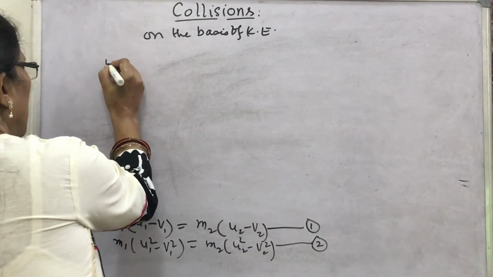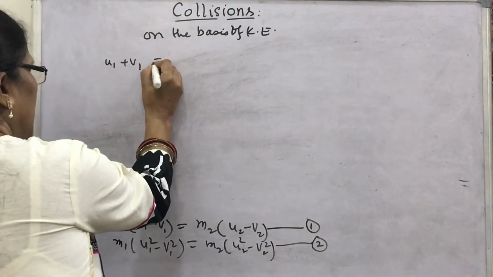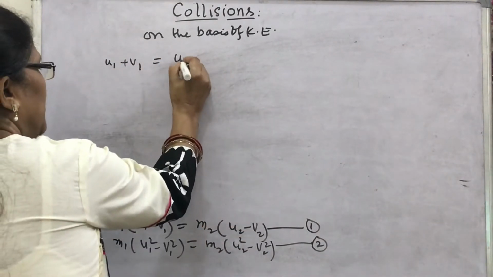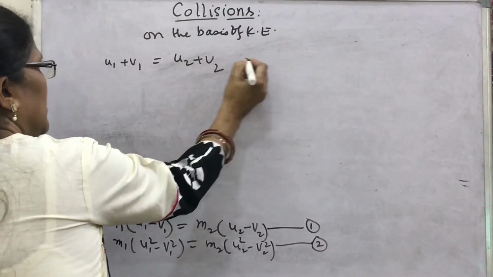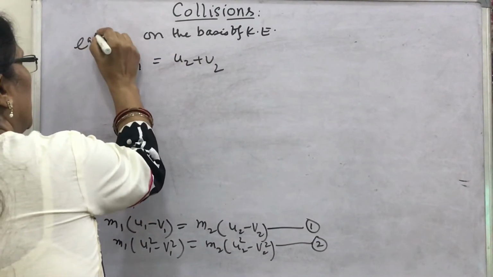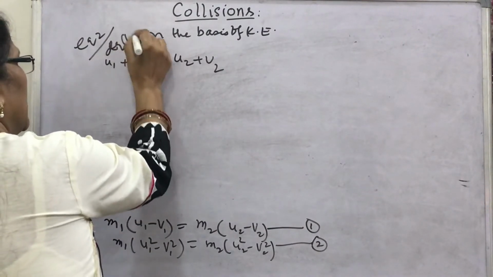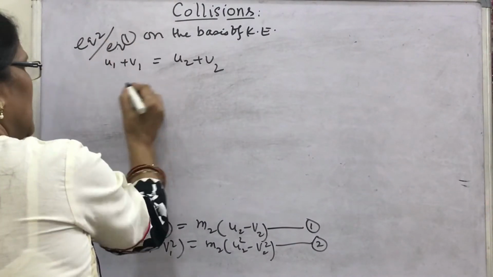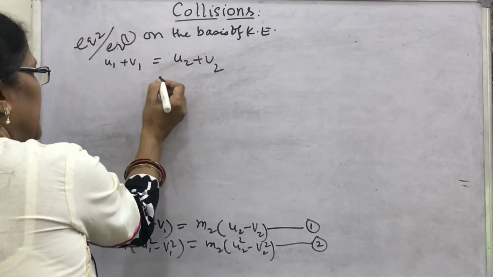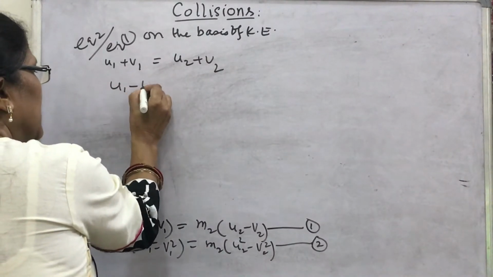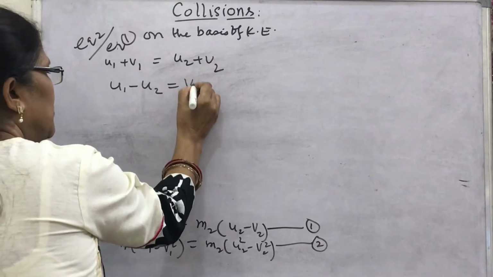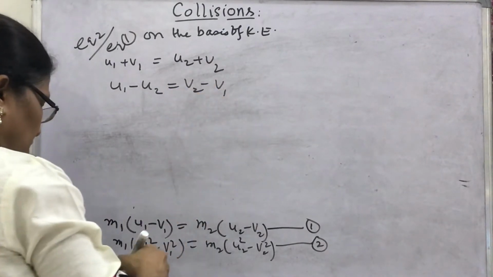You will get u1 plus v1 equal to u2 plus v2. How? Equation number 2 divided by equation number 1. Then what can you write? u1 minus u2 equals v2 minus v1.